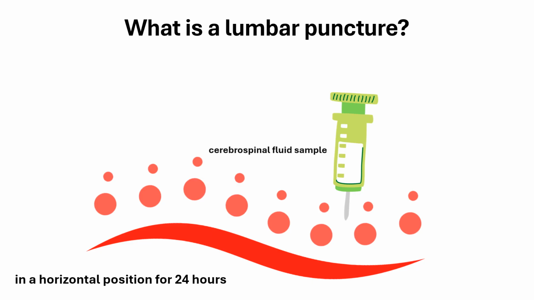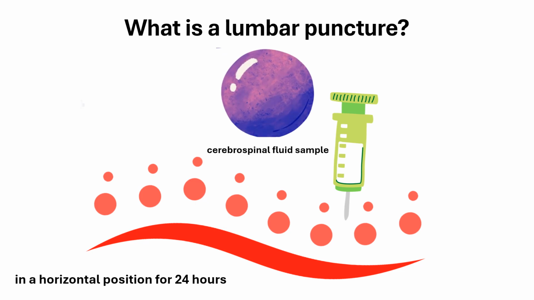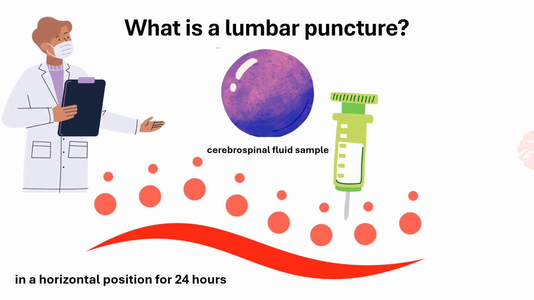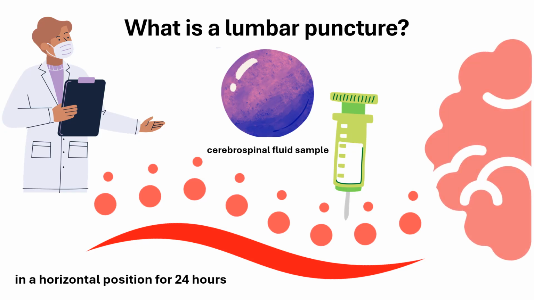This procedure is performed only in a hospital and typically with local anesthesia. There are no particular risks associated with a lumbar puncture, but the patient should remain horizontal for 24 hours afterwards to avoid headaches. Prevention of meningitis.